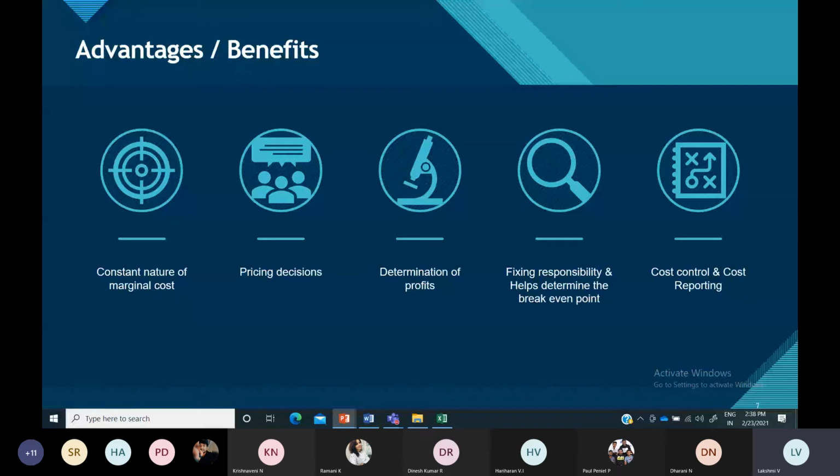You want to reduce your cost, you have to fix up your selling price, everything. And one more thing, you want to find out your break even point. So break even point, what is meant by that means it is no profit or no loss point. Where your total revenue and total cost both are equal, that situation or that stage is known as break even point. So that you want to identify in your business. So for that purpose only you are going to utilize this marginal costing.